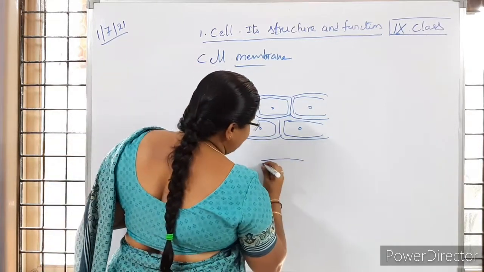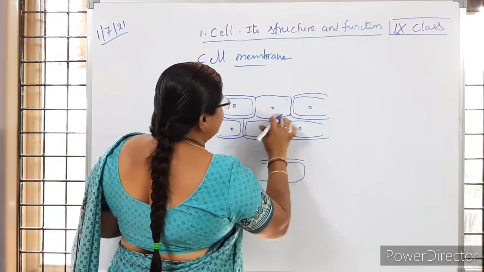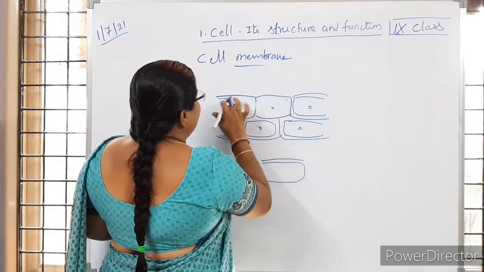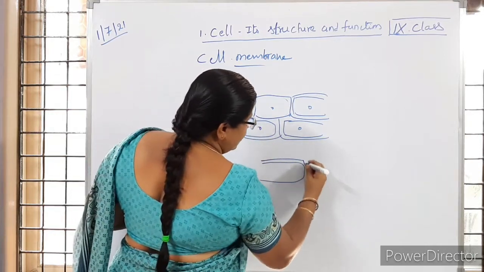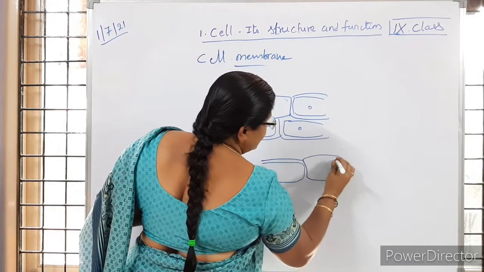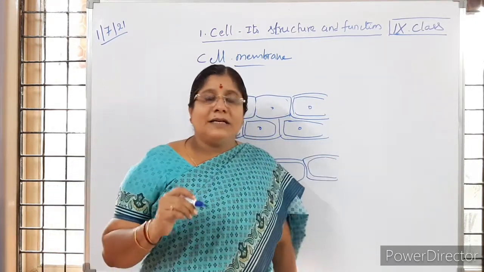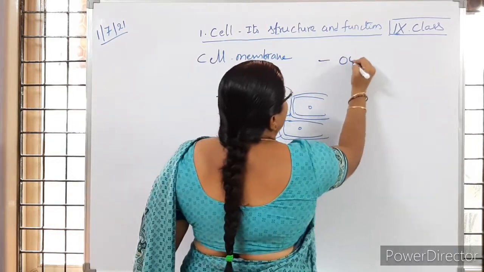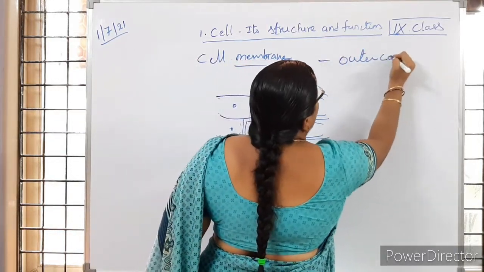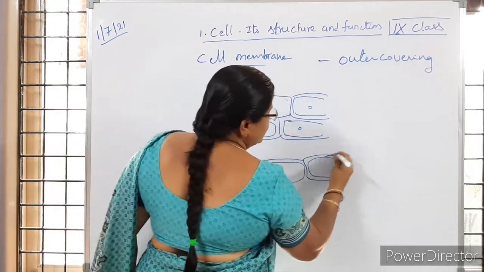So that cell membrane is getting separated. First it will be seen like this, and after keeping it in salt solution, it will get separated. Is it clear to you? So that one we call the cell membrane. So what is that cell membrane? Cell membrane is the outer covering. Outer covering. So what is this? This cell membrane.